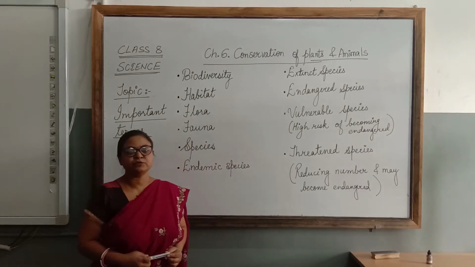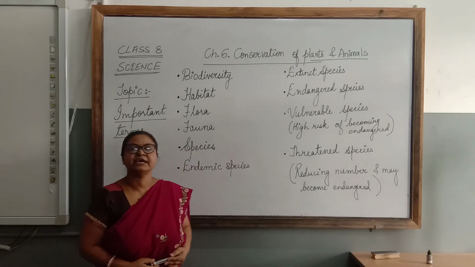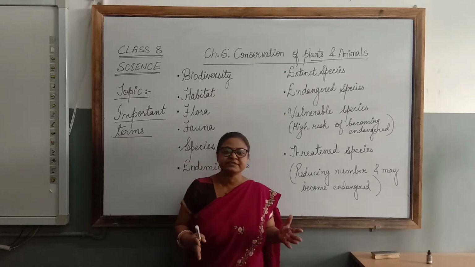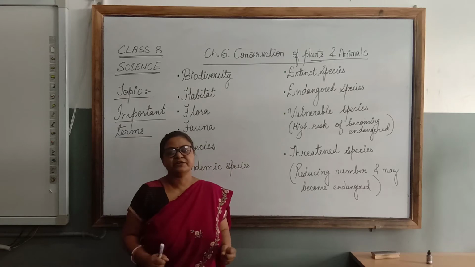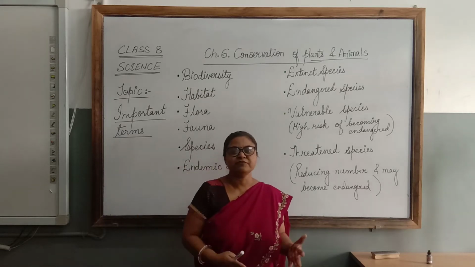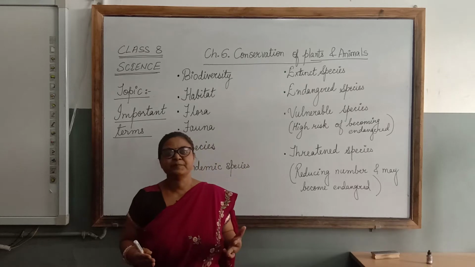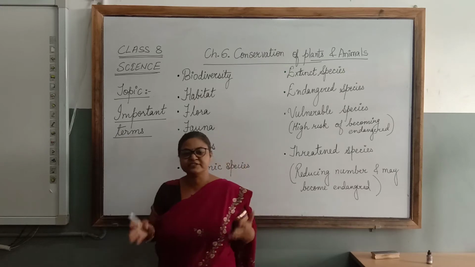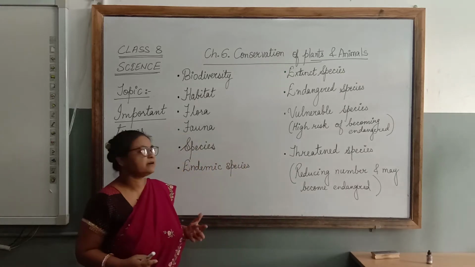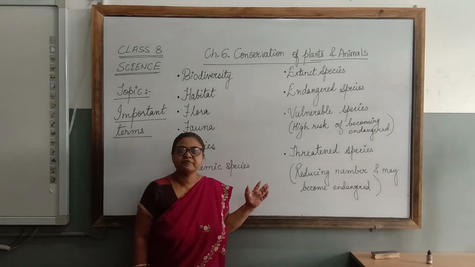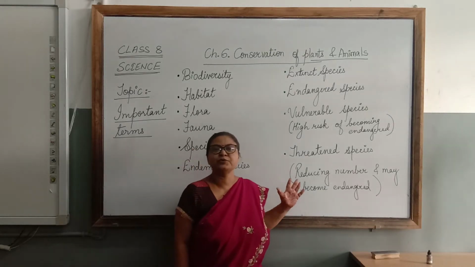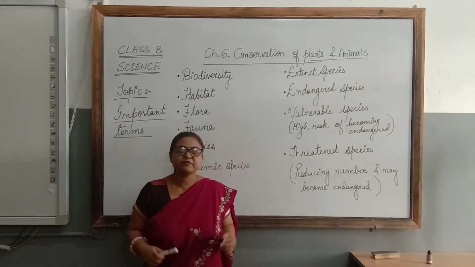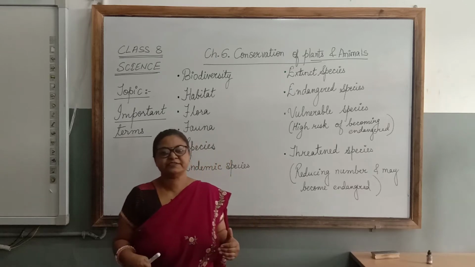Today we shall begin with a new chapter, Conservation of Plants and Animals. Children, conservation of plants and animals is a very important topic nowadays because, due to deforestation and loss of biodiversity, animals are losing their habitat, plants are being destroyed, and it is very important. In fact, it's our duty to conserve these plants and animals. Otherwise, our future generations will be suffering because of our deeds.